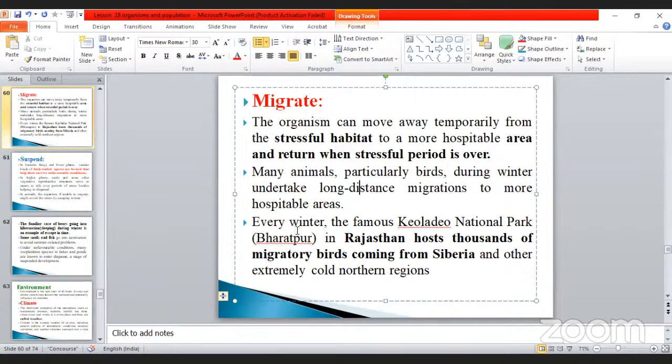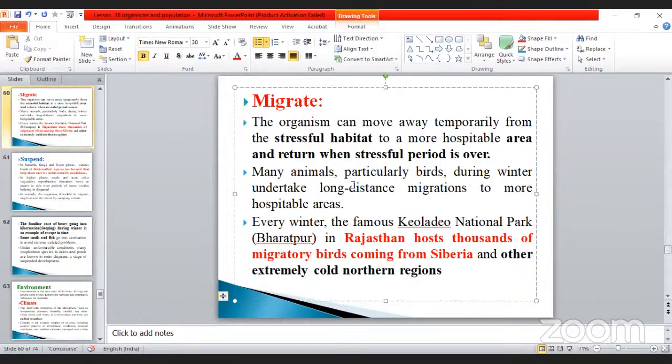But here they have given an example. Every winter, the famous Keoladeo National Park, Bharatpur in Rajasthan, hosts thousands of migratory birds coming from Siberia and other extremely cold northern regions. Take an example, Rajasthan. Which one of the birds? There is a bird whose name is called, what is that.